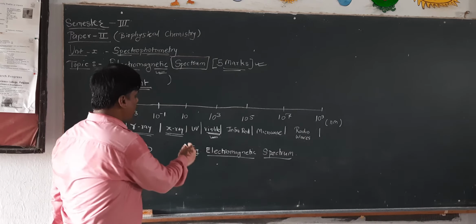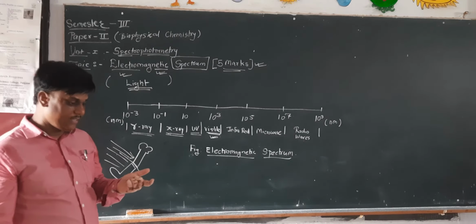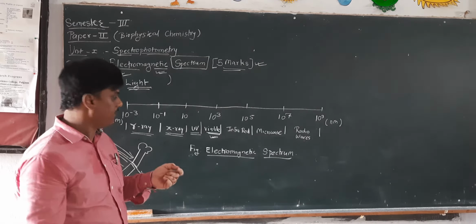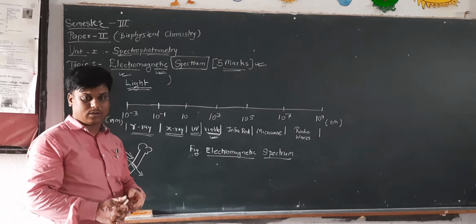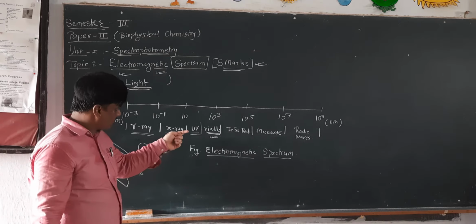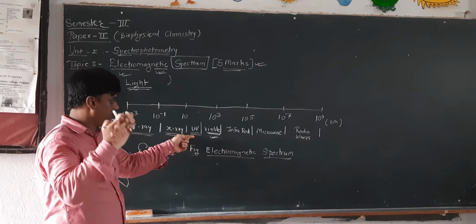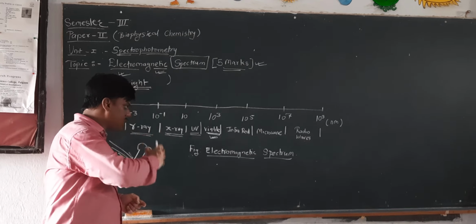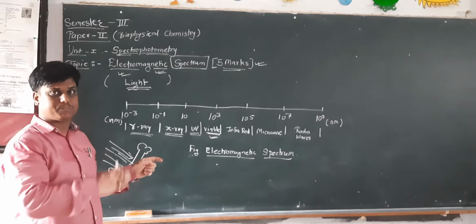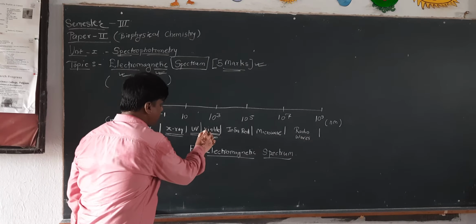Then we have another kind of rays, that is what we call UV rays. You ordinarily hear that UV rays are dangerous for human beings. Even UV rays are dangerous for all animals and life on earth. But these UV rays do not directly come onto the earth due to the ozone layer which is present over the earth.